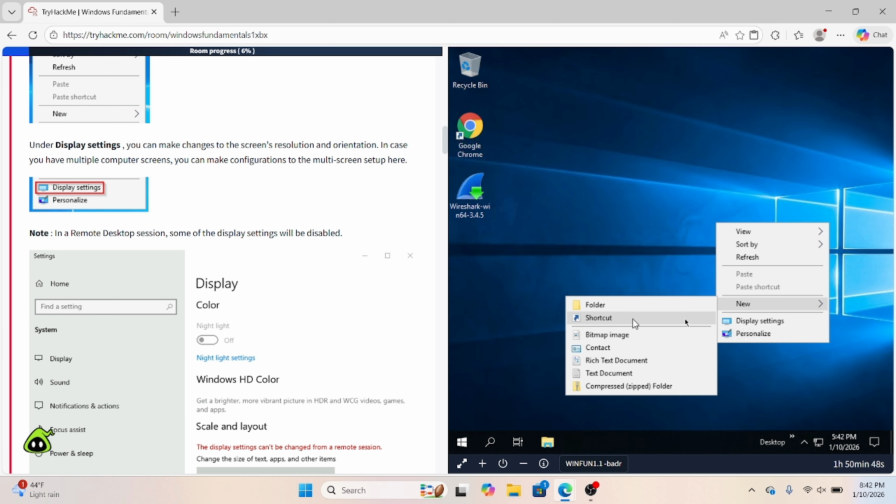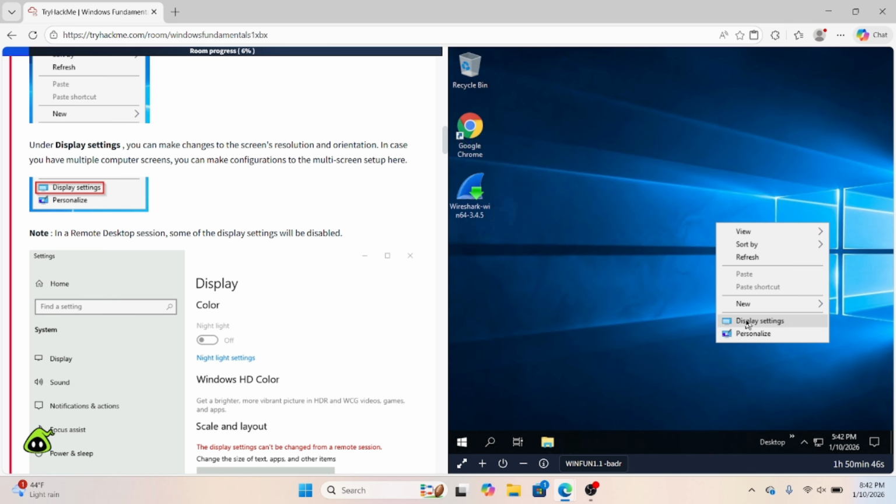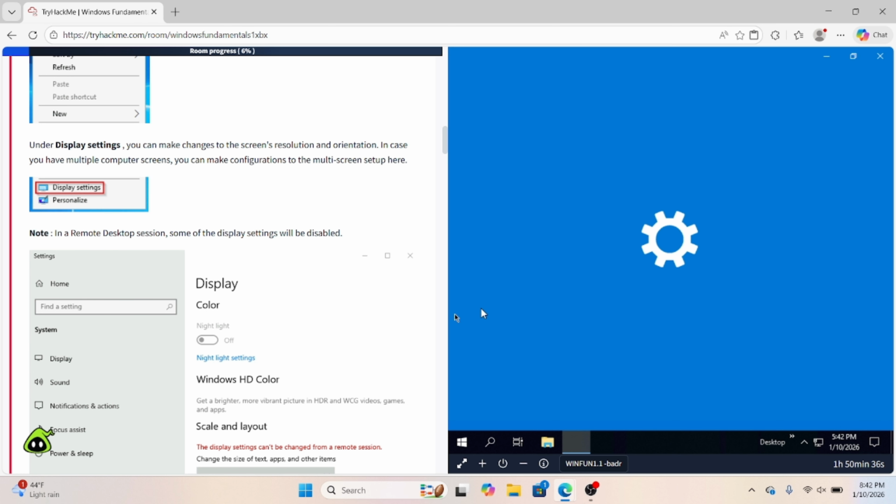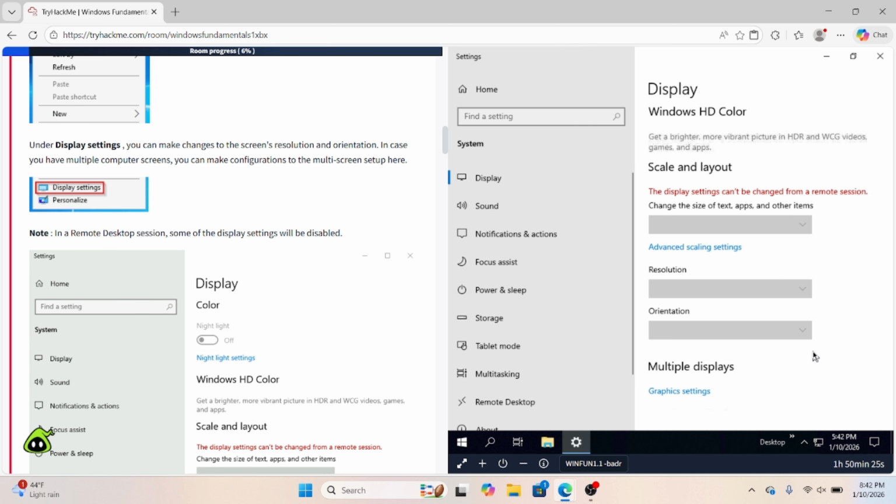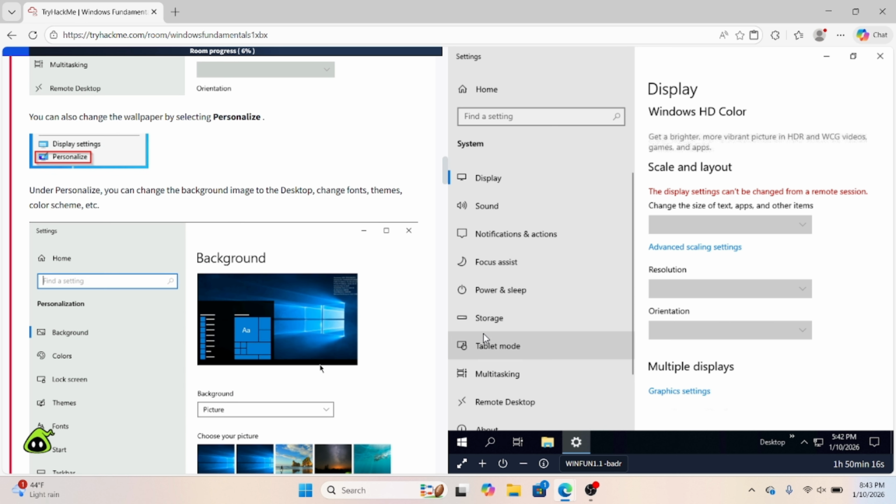Then under the display settings, which is this right here, you can make changes to the screen's resolution and orientation. In case you have multiple computer screens, you can make configurations to a multiple screen setup. In this remote desktop setting, some of the display settings are going to be disabled, as you can see right here, the resolution and the orientation. But when you're not in a remote desktop setting, that's not going to be an issue. You should be able to change your resolution and orientation settings right there.